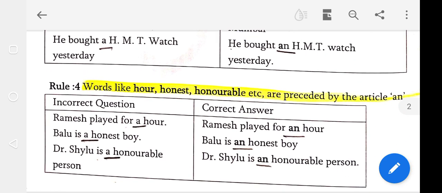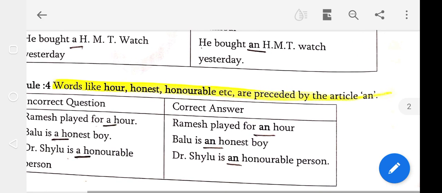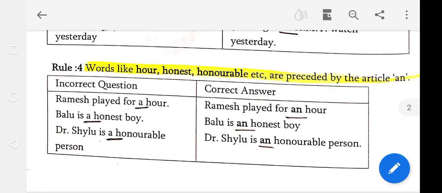Listen to rule 4. Words like hour, honest, honorable, etc. are preceded by the article an. Once again, words like hour, honest, honorable, etc. are preceded by the article an. Students, incorrect question, the first one: Ramesh played for a hour. Answer: Ramesh played for an hour. A hour is the wrong answer. An hour is the right answer.